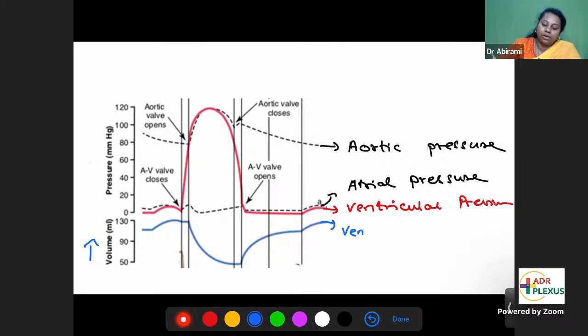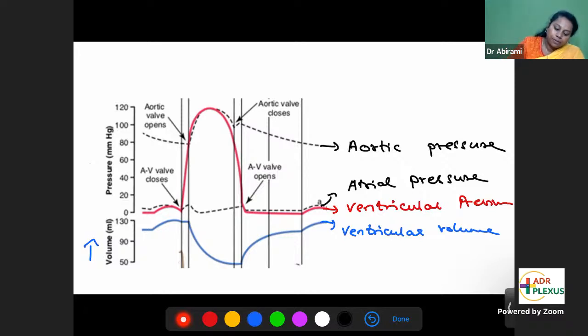So this blue one denotes ventricular volume. Since there's only one volume curve, it should belong to the ventricle. This is how you will read the cardiac cycle diagram. What are the phases of the cardiac cycle diagram?